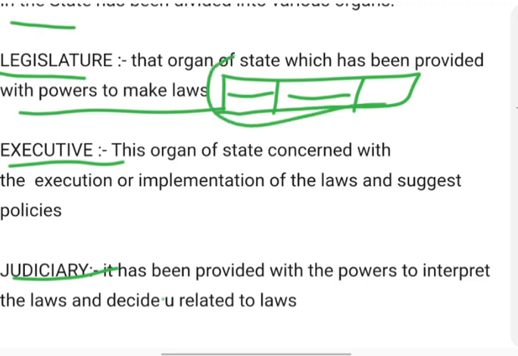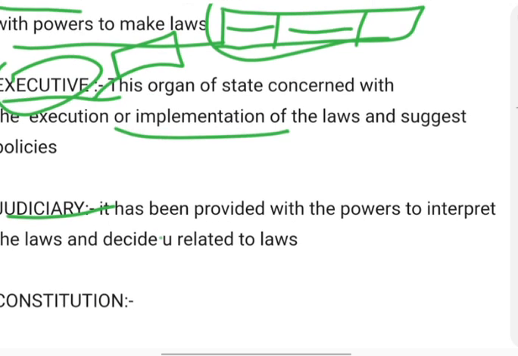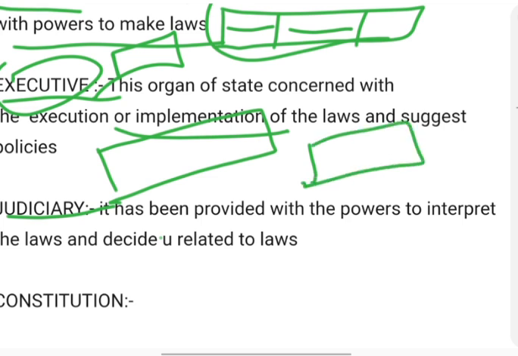जब वो लॉ बनता है उसको एग्जीक्यूट करने के लिए there is another organ called executive which implements the laws. And the third organ is judiciary. It has been provided with the powers to interpret the laws and decide law-related issues. If any law has been passed by the legislature, judiciary has a power to review the law. क्या वो सही है या गलत है? Judiciary decides whether that law is justifiable or not.